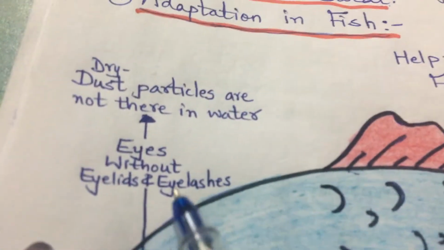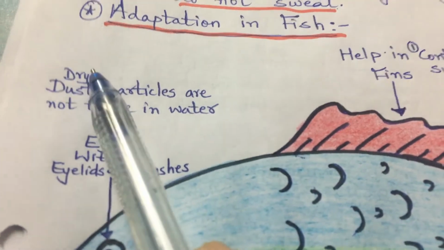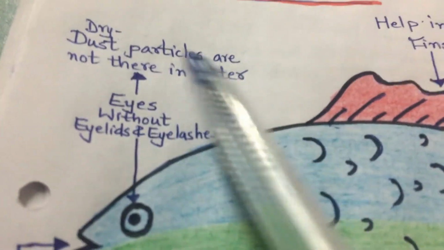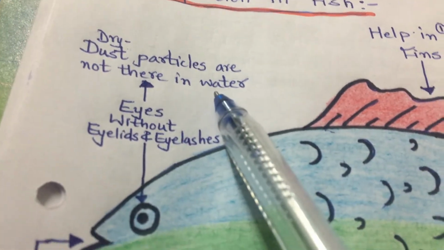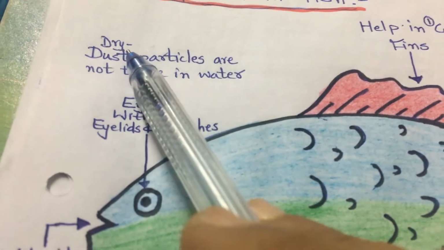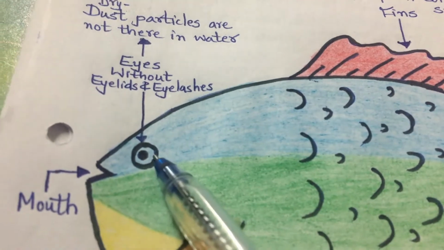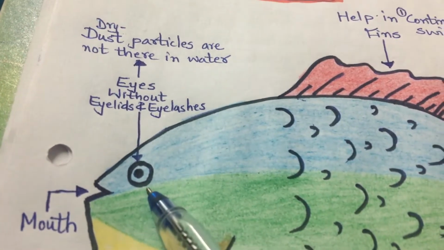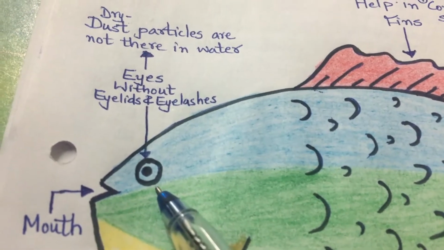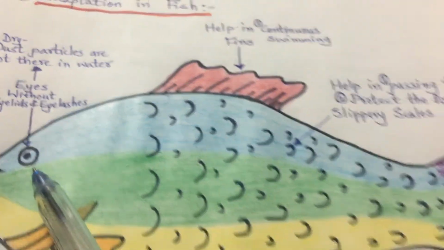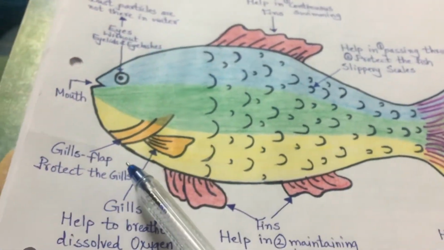Why? Because dry dust particles are not there in the water, and if dry dust is not there, then it is not going to stick or fly into the eyes. So there is no need of eyelids and eyelashes, right?